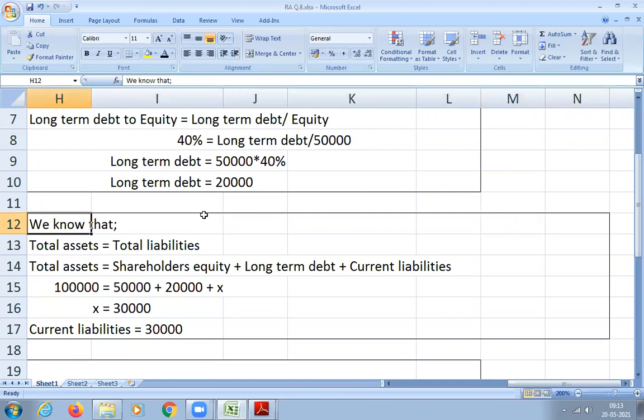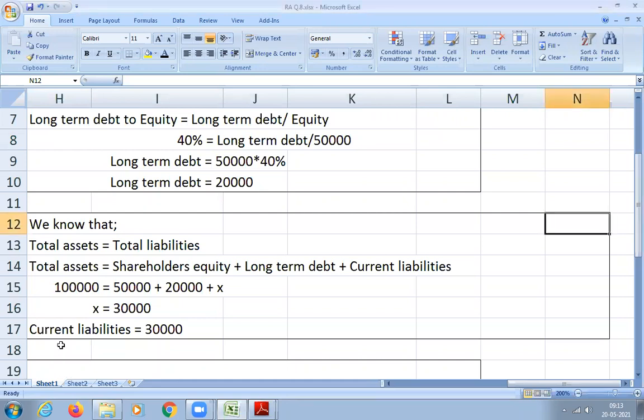Got it? Yes, sir. Who was that? Mebin, sir. Yeah, Mebin, understood? Got it. You can write that, but the only thing is you have to mention clearly how you got this 1 lakh as total liability. You have to show that. Okay.